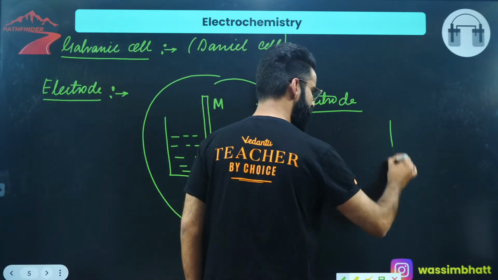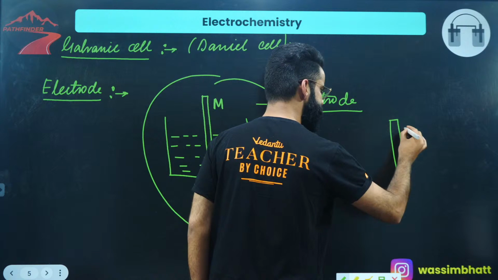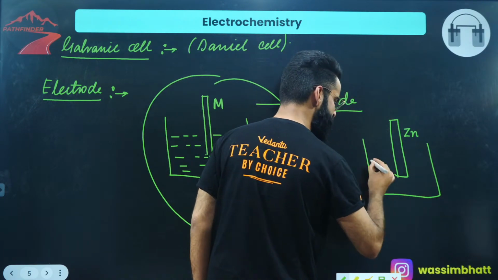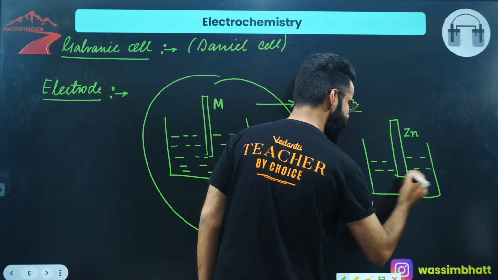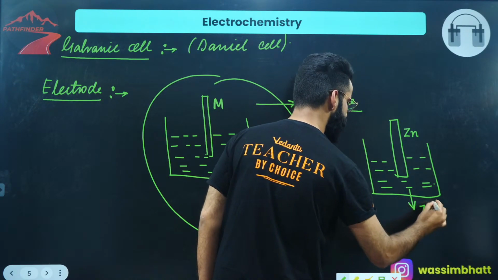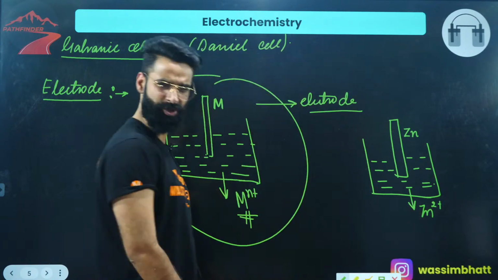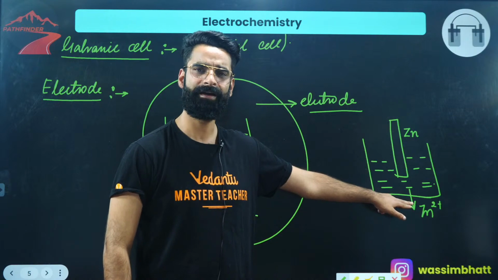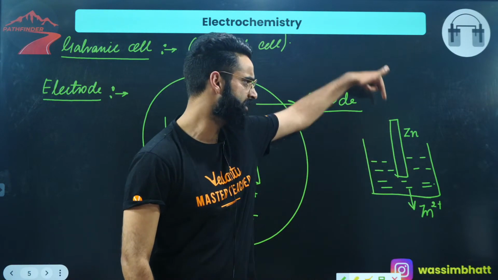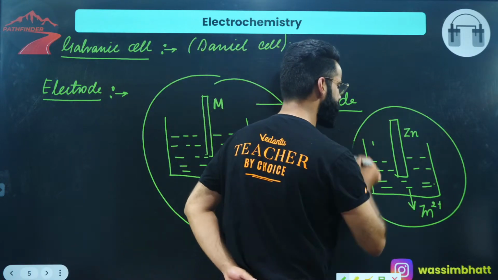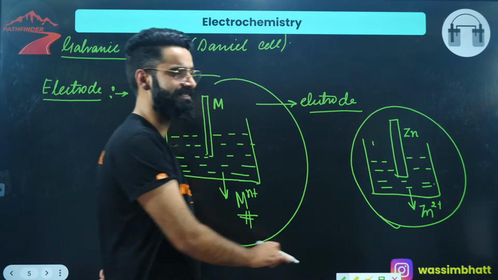I'll take a zinc rod, and introduce it into the solution which contains the ions of zinc. The ions of zinc are Zn2+. Let's assume in this container there are Zn2+ ions, and you have introduced the zinc rod in them. This complete setup is what I'll call the zinc electrode.